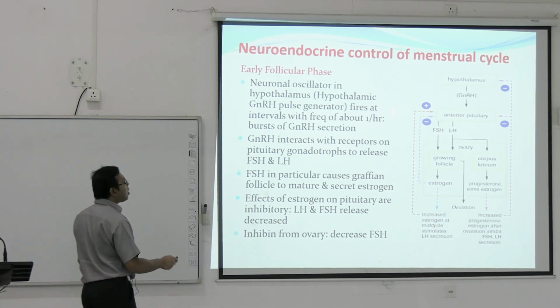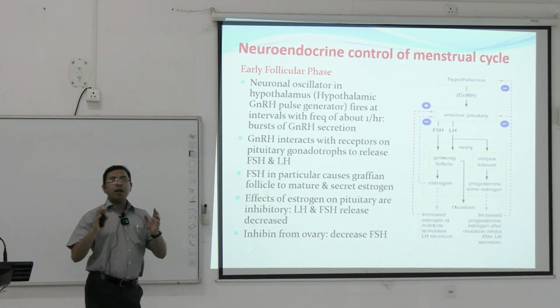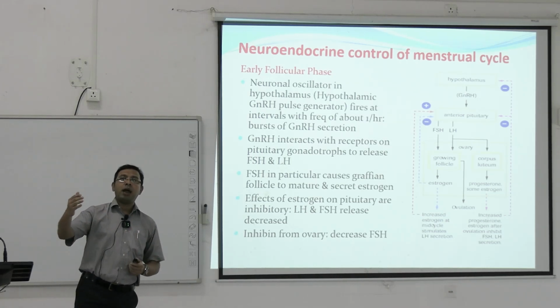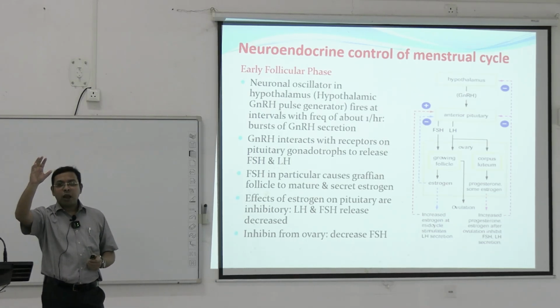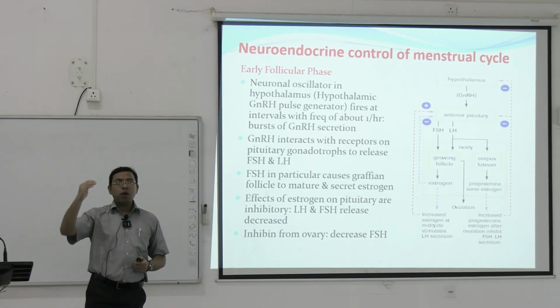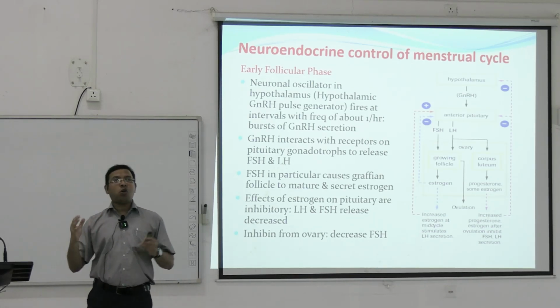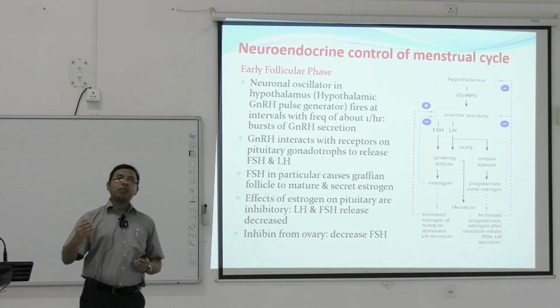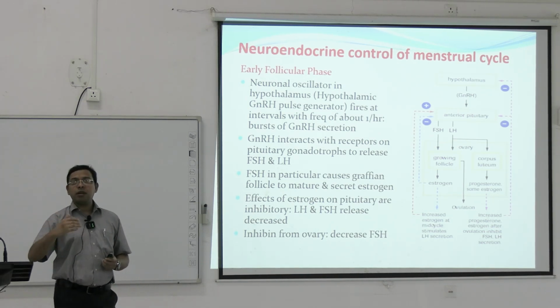So this is the neuroendocrine control. There are different feedback mechanisms, feed forward and feedback mechanisms from the hypothalamus, from the pituitary, and from the ovary. There are 3 levels, and due to the hormonal interconnection between the 3 levels, ovulation happens, and if pregnancy happens, that will be continued.